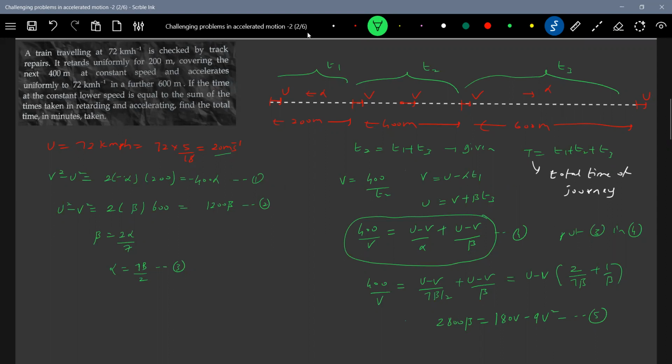Okay, that's one primary equation we have. Now let's apply the equations of motion for this. U square minus V square equal to alpha... Or we can apply for this.